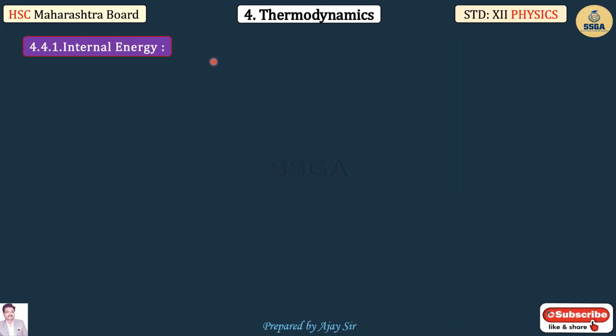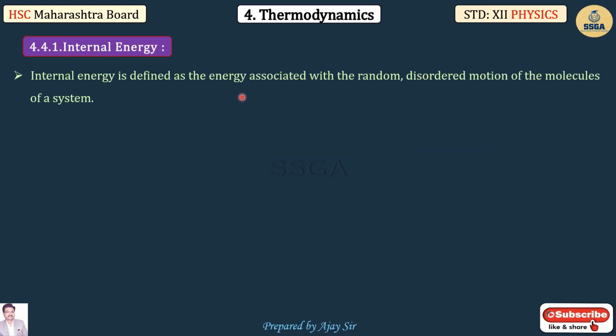Next point, internal energy. The internal energy is defined as energy associated with the random disorderly motion of the molecules of the system. Any system consists of molecules and atoms. The combined energy associated with each molecule or atom is called the internal energy of that system.